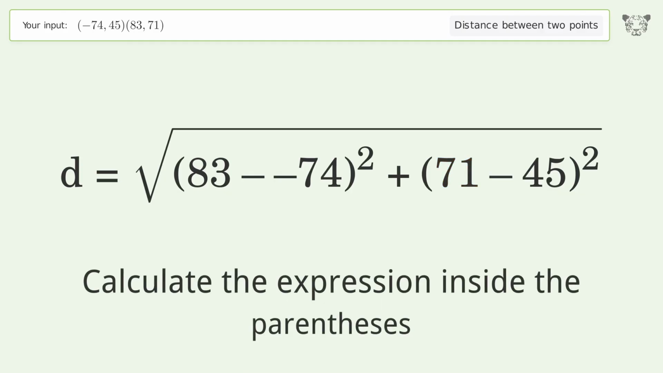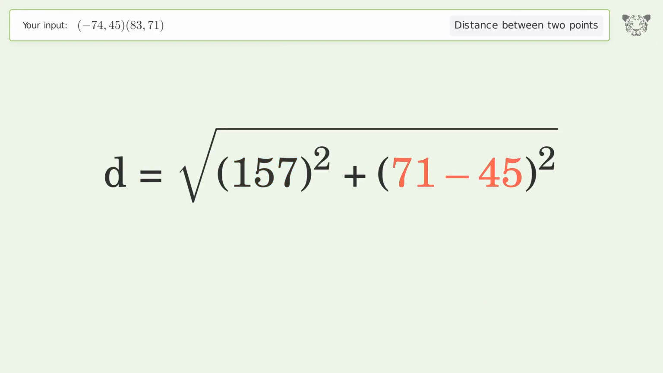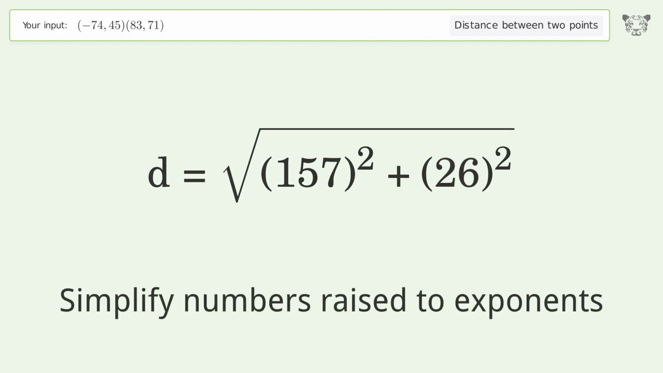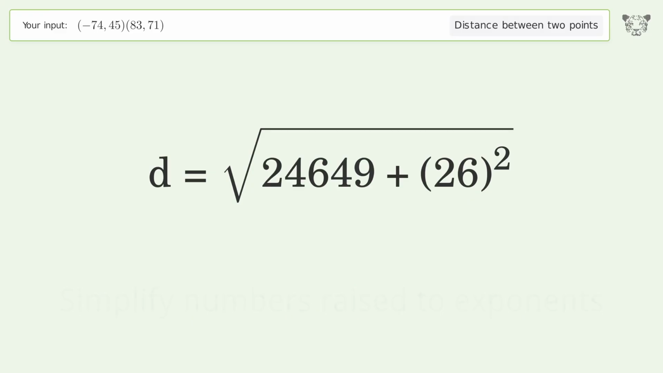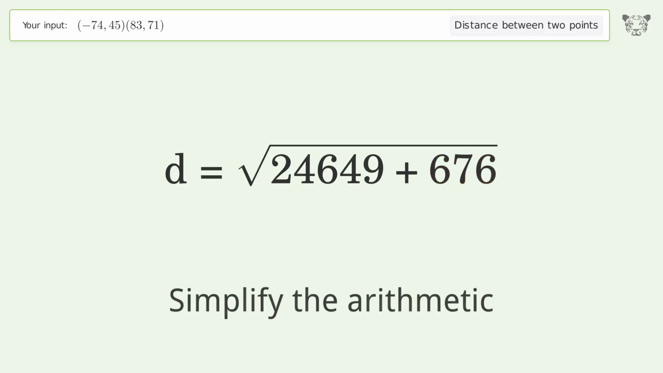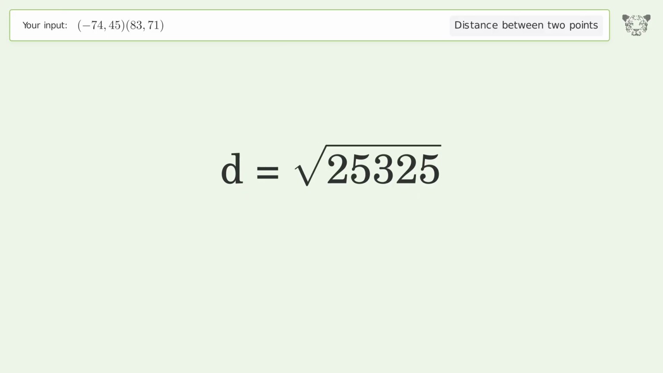Calculate the expression inside the parentheses. Simplify numbers raised to exponents. Simplify the arithmetic. And so the distance between the 2 points is the square root of 25,325 or 159.138.